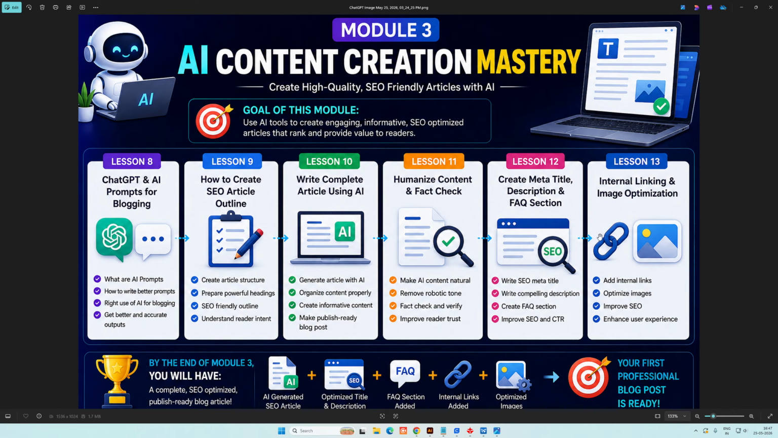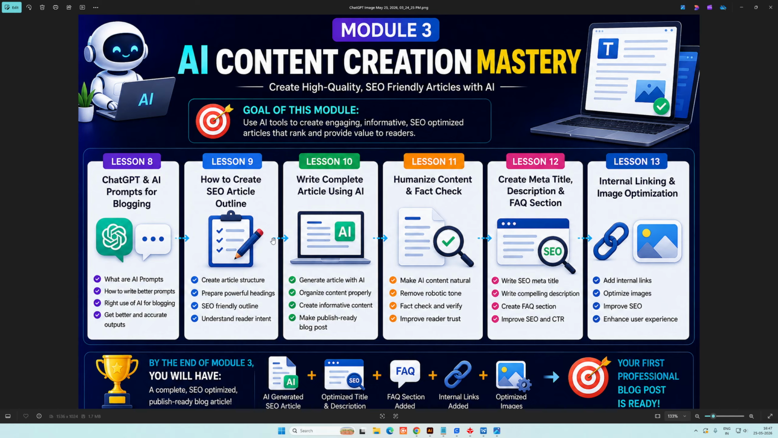Lesson number 13: we will learn about internal linking and image optimization. In this lesson, we will learn how to add internal links, optimize images, improve ranking, and enhance user experience also. These techniques help increase the quality of the content and website performance.